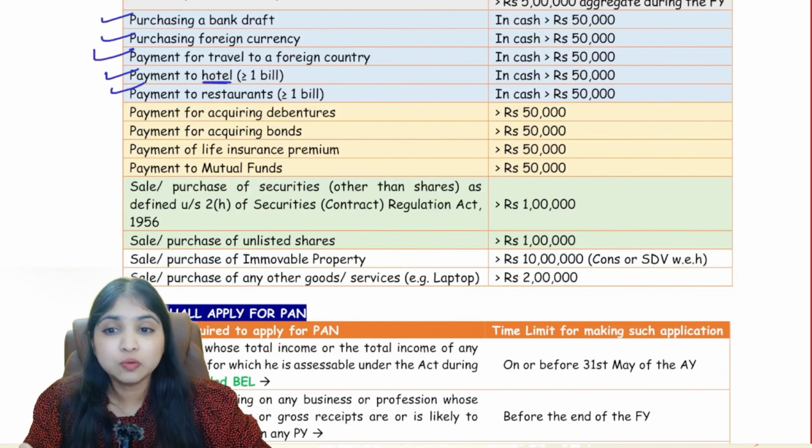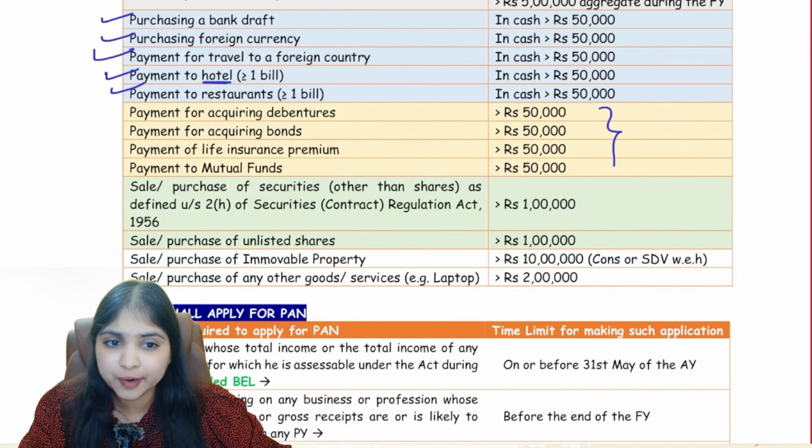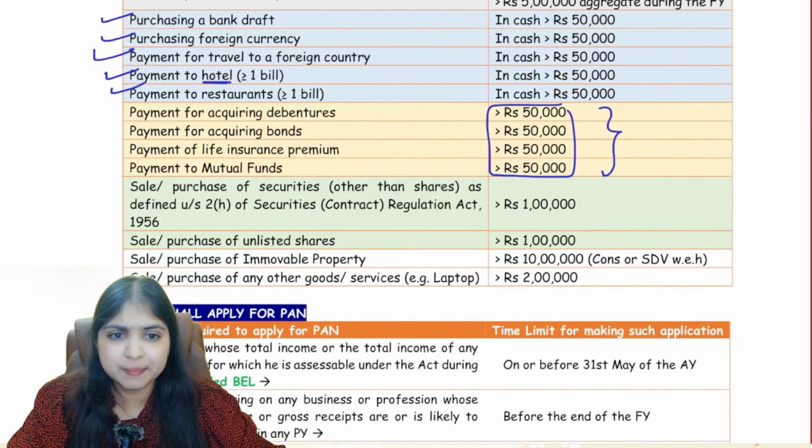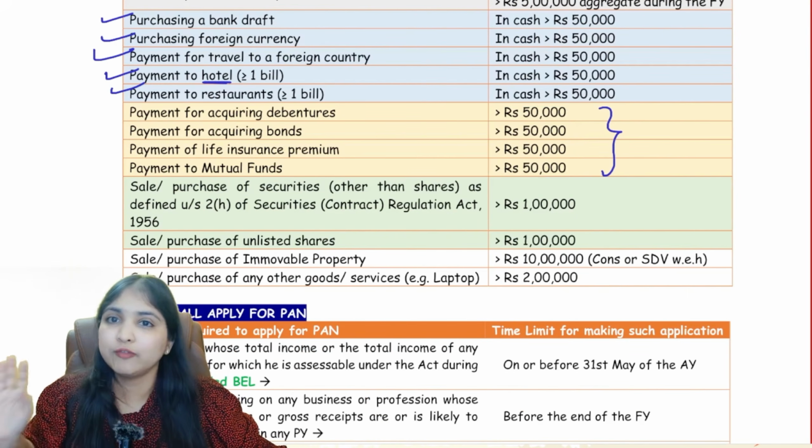Then after this, coming to my next 4 points. In these 4 points, guys, if the transaction is for more than 50,000, I don't care about the mode of payment. If the transaction is more than 50,000, you have to mention your PAN number.